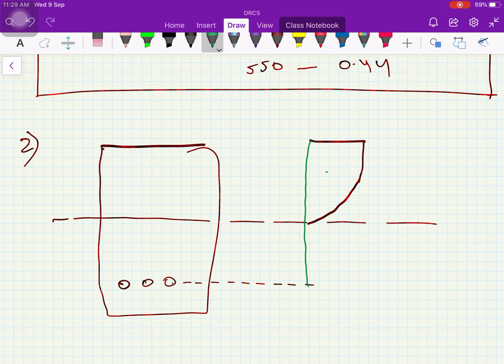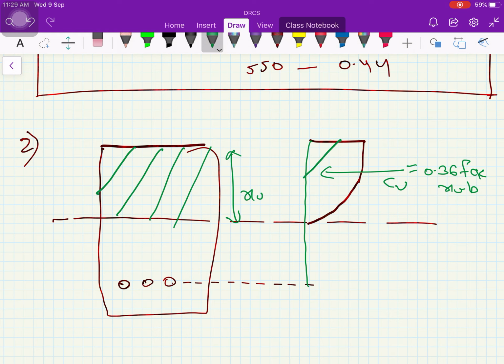Okay, so see, this is where the compressive force is acting. This value is 0.36, this is the average stress, into XU into B. Suppose I am taking this as the neutral axis XU. We don't know that, we need to find that XU. So this is the concrete in compression, this entire green color.